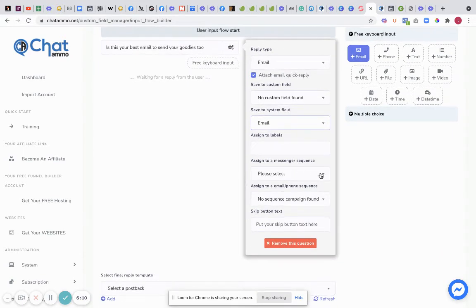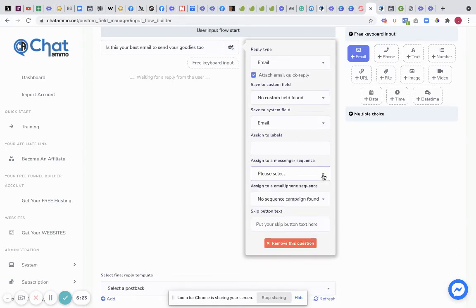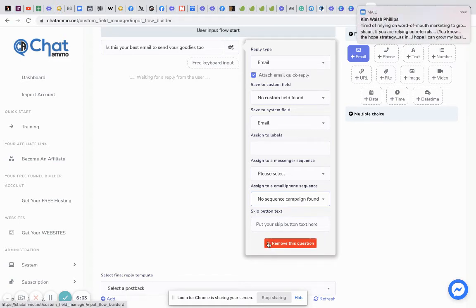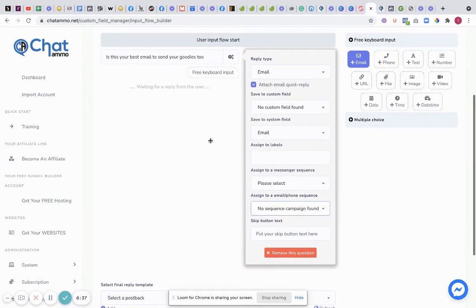Assign a message sequence. Do I want to assign a message sequence afterwards? Well, why not? So what we'll do is we'll just go down here and we can assign any one that we want. This actually is a review for the sequences. So actually we won't assign a sequence because it's a sequence we're talking about. Assign email phone sequence, no sequence found, but we can put one in if we want to. Skip button text, right? Now do we want to have skip button text? No, we don't. So we'll keep all that.